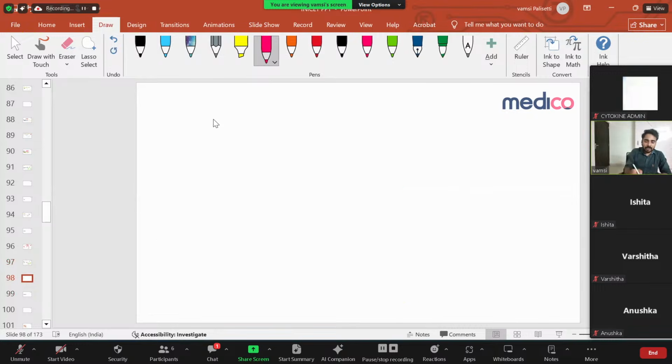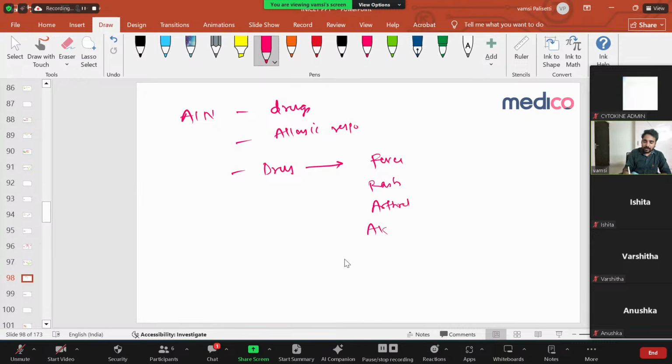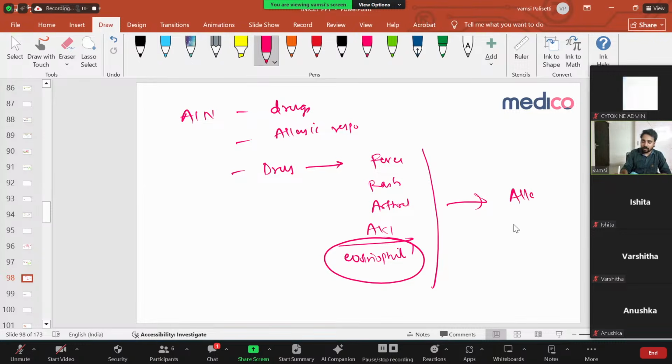Right. The take home message is whenever you see acute interstitial nephritis, the most common cause is drugs. They cause what is called an allergic response. After the drug intake, the patient will have fever, rash, arthralgia, AKI. Peripheral eosinophilia is a characteristic feature. When you see peripheral eosinophilia, don't think anything else, just go for allergic interstitial nephritis or acute interstitial nephritis.